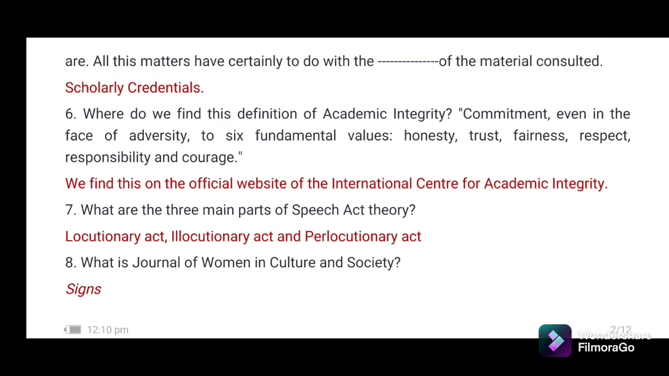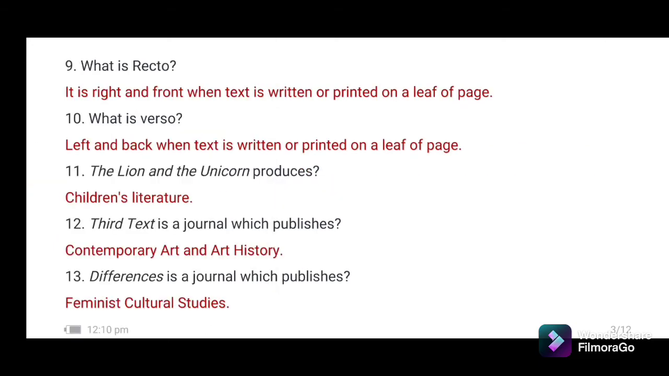Next question. What is Journal of Women in Culture and Society? The journal is called Signs and it is subtitled The Journal of Women in Culture and Society. Question number 9. What is recto? It is right and front when text is written or printed on a leaf of a page. 10. What is verso? Left and back when text is written or printed on a leaf of a page. 11. The Lion and the Unicorn produces children's literature. The Lion and the Unicorn is actually a journal which produces children's literature.